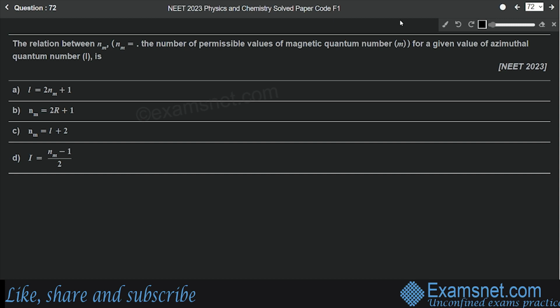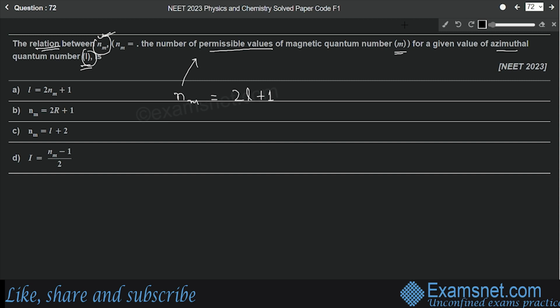Question number 72 is from the chapter Structure of Atom, and the question is: the relation between Nm, where Nm is the number of permissible values of magnetic quantum number m for a given value of azimuthal quantum number L. So we have to find the relation between Nm and L. There is a direct formula for this. The number of permissible values of magnetic quantum number, that is Nm, is equal to 2 times the azimuthal quantum number plus 1, that means 2L plus 1. The azimuthal quantum number is always denoted by the letter L.